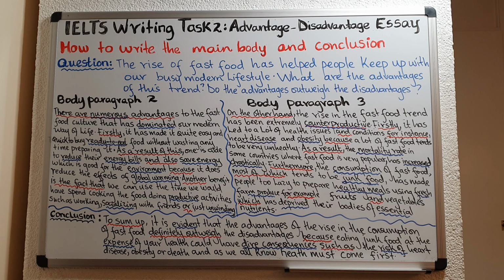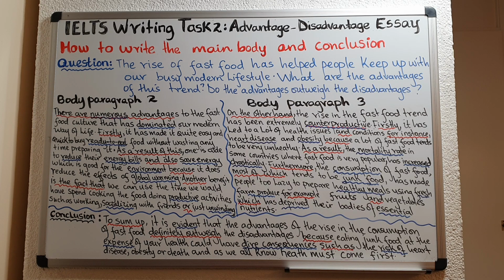In body paragraph 2, write about the advantages. In body paragraph 3, write about disadvantages. And then in the conclusion, make it very clear which one wins. Now, how do you do it? How do you write the conclusion? How do you answer that last part of the question? So, to introduce your conclusion, you should always write to sum up, or you can use in conclusion, or you can say to conclude, comma. In my case, I decided to use to sum up, comma.